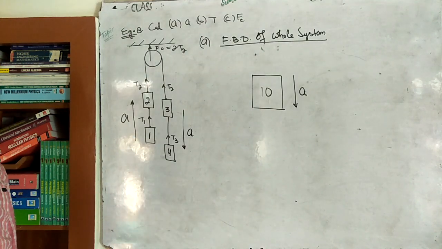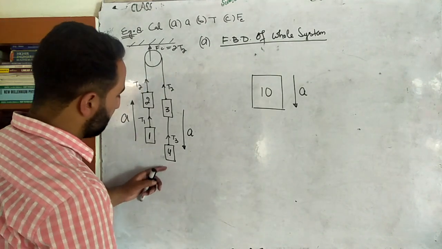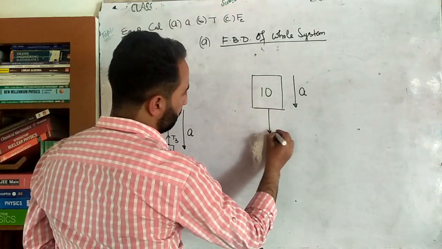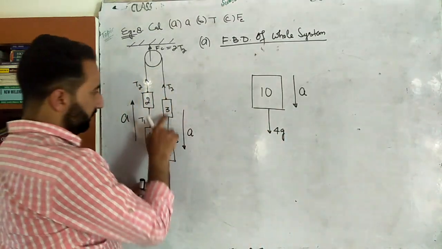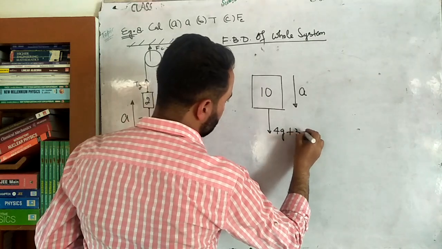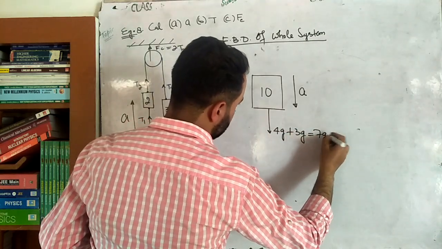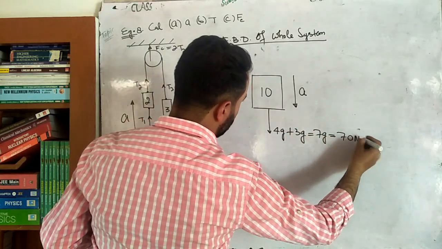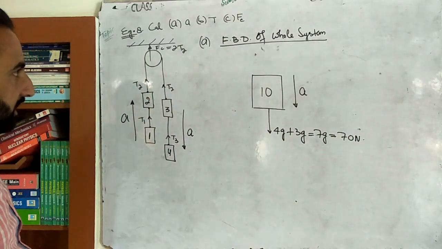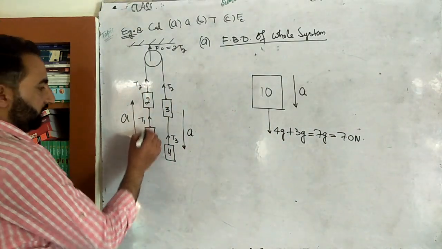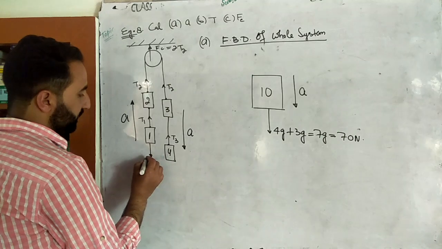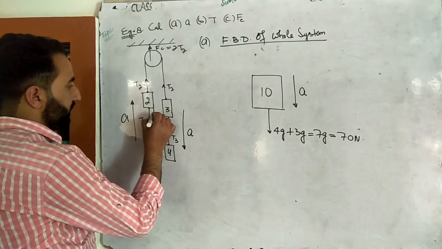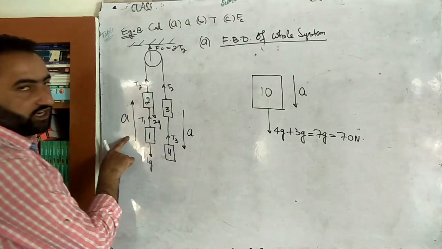Now see which force is in the direction of acceleration. The weight of this goes downward, 4g, and the weight of this, plus 3g, that is 7g, 70 newton. Now see, the 1g and the 2g are opposed to acceleration.